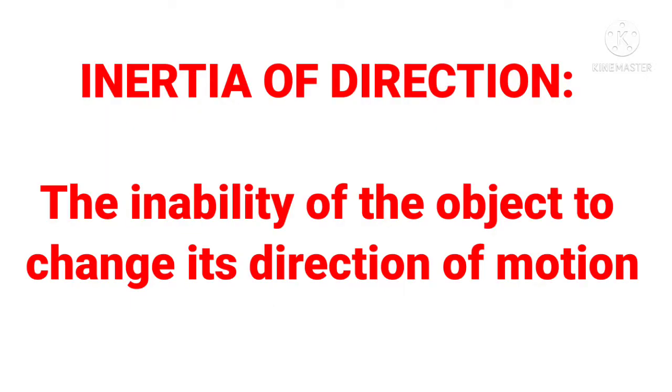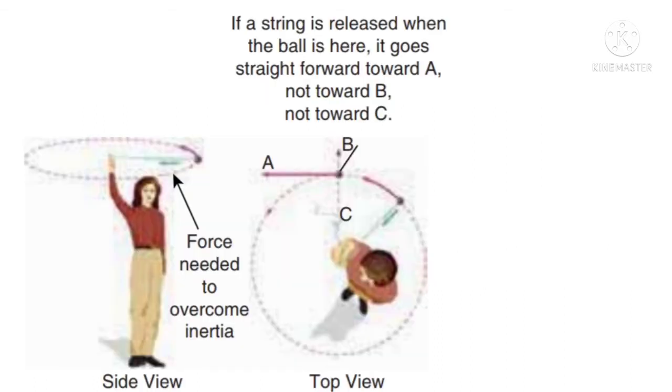Next one, inertia of direction. What is inertia of direction? The inability of the object to change its direction of motion is called inertia of direction. For example, when a stone attached to a string is in whirling motion and the string is cut suddenly, what will happen?